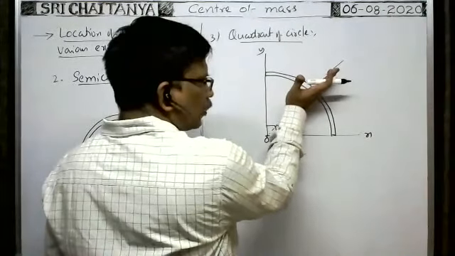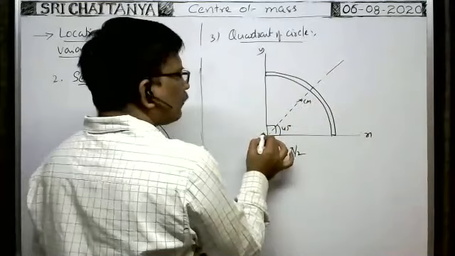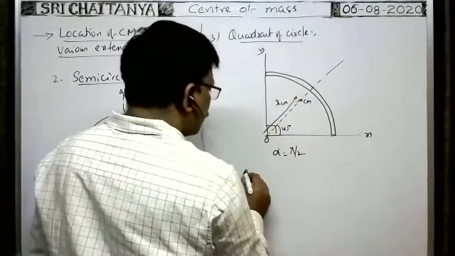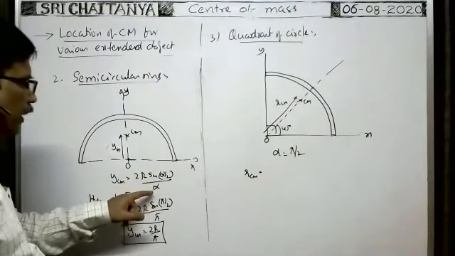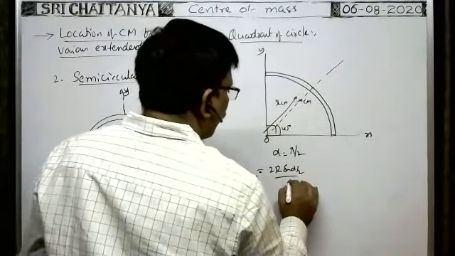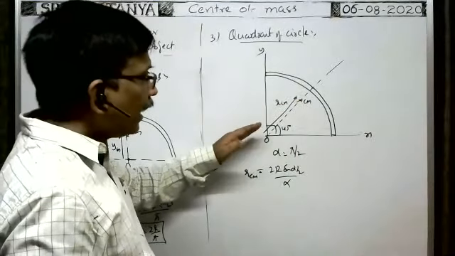The center of mass lies on the line of symmetry. Line of symmetry means this only, no? So the center of mass lies at this point. So what is the distance of this point? That is say RCM. RCM is equal to the general formula, 2r sin alpha by 2 by alpha. But it is the distance of the center of mass from the center of the arc along the line of symmetry.